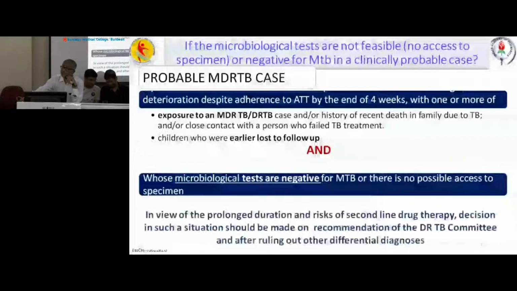Another point, in view of the prolonged duration and risk of second line drug therapy, decision in such situations should be made on recommendation from the DRTB committee after ruling out other differential diagnoses. Because most of the drugs we are going to prescribe in these children are very toxic, and if given for a prolonged period, all these things can cause serious adverse effects in children. So we have to be doubly sure before administering any drugs for DRTB.